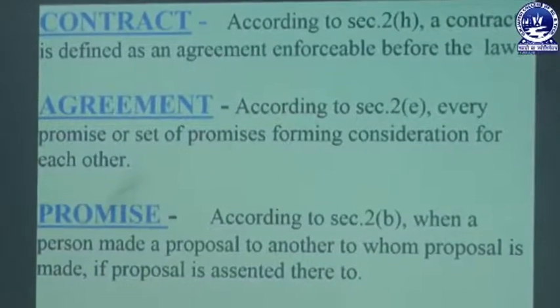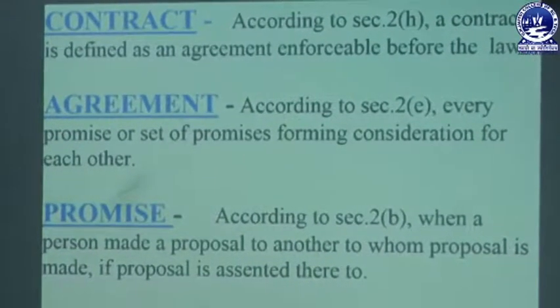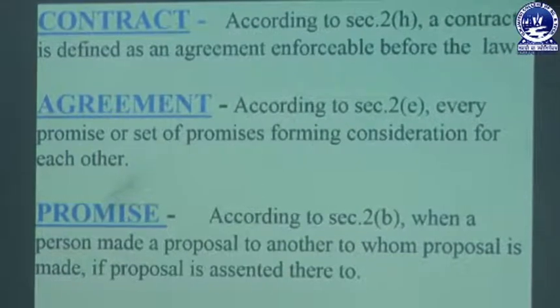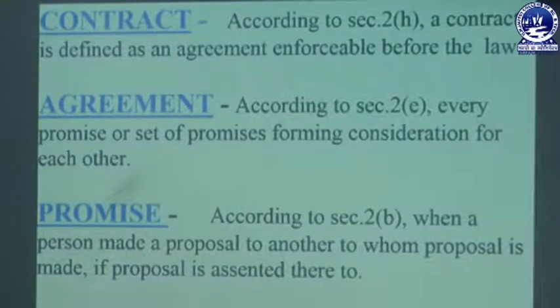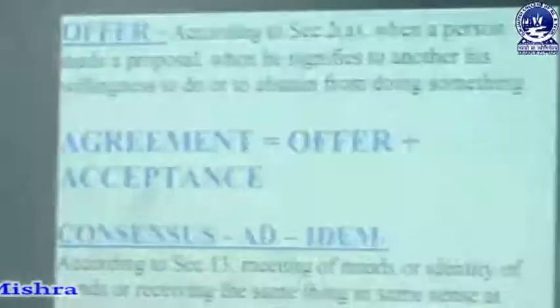The next part relates to what is a promise. A promise is defined under section 2(b). When a person makes a proposal to another, and the person to whom the proposal is made assents thereto, it becomes a promise. So a proposal, when it is accepted, becomes a promise. For example, if X gives a proposal to Y to sell his horse and Y accepts that proposal to purchase the horse with the terms and conditions made by X, then the proposal is accepted by Y and that is called a promise.